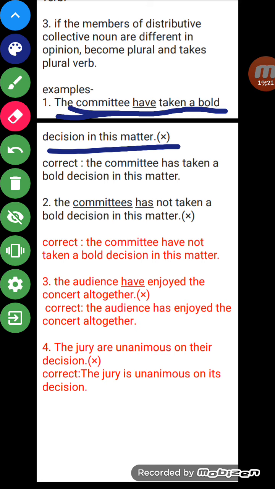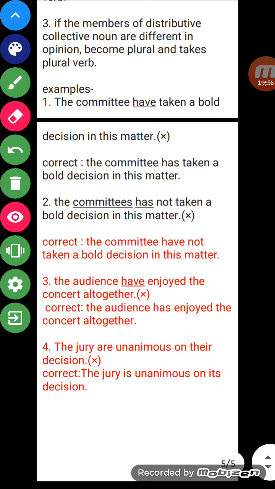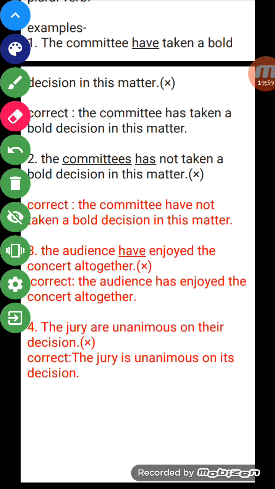So for the committee, a bold decision is taken when all the members of that committee support that law. So in this condition, we have studied in point 2 that if the members of a distributive collective noun are unanimous, it means all are in favor of that particular decision, in this case it is singular and takes a singular verb. But here we have used have, so that is wrong. Here it will use has. So I have rectified the mistake. What is the correct sentence? The committee has taken a bold decision in this matter.